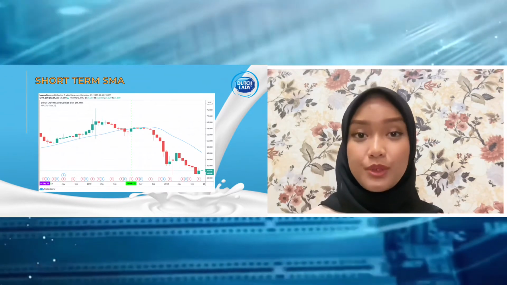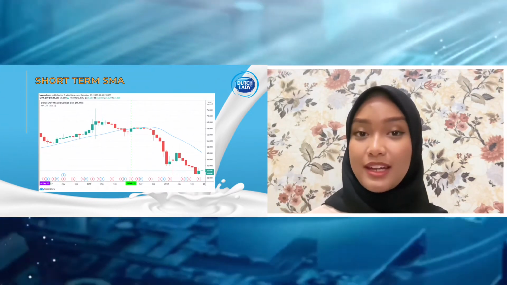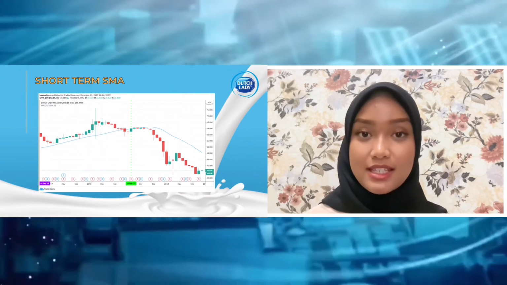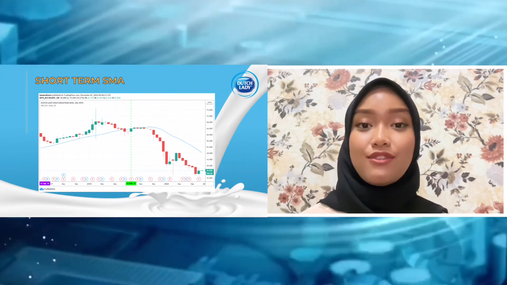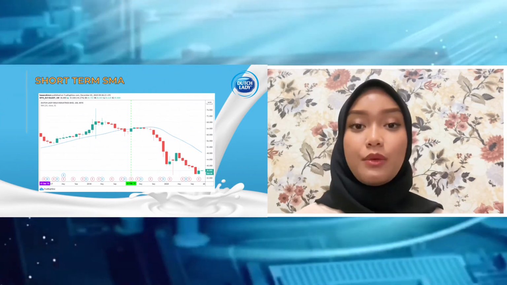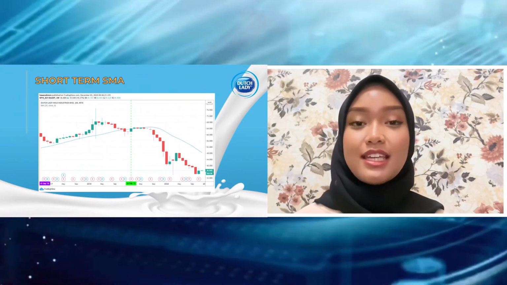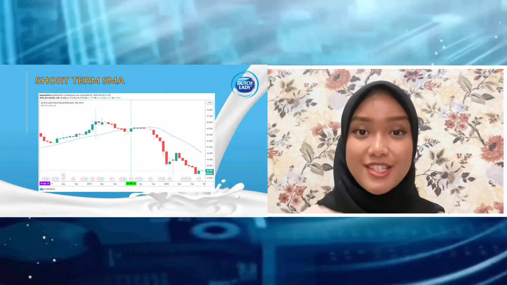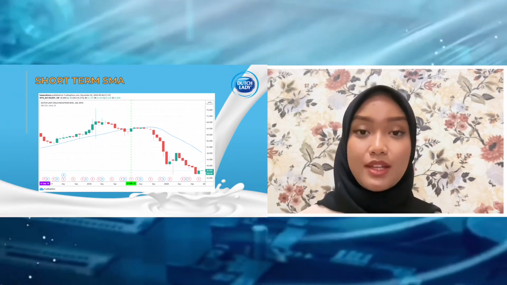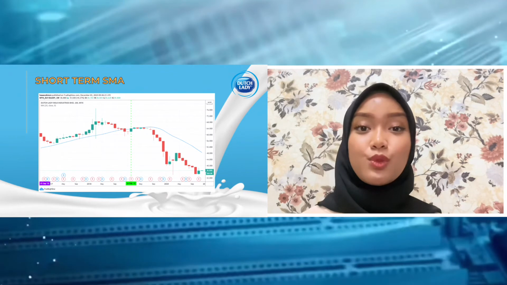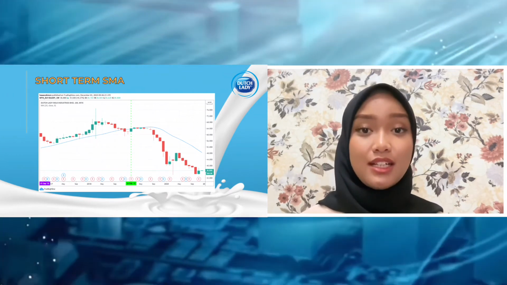There are two different vertical lines shown in the graph. The first one, the green line, shows investors' sell signal, and the purple line shows investors' buy signal. When the closing price moves above the moving average line, it is interpreted as a bullish signal or buy signal. It is shown by the purple line. While when the closing price moves below the moving average line, it is interpreted as a bearish signal or sell signal.